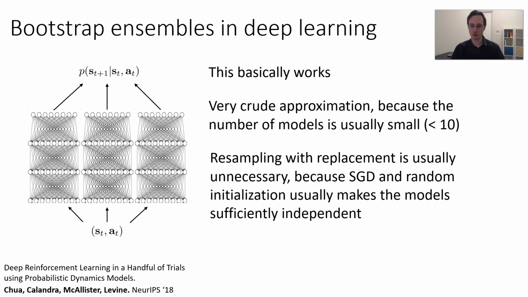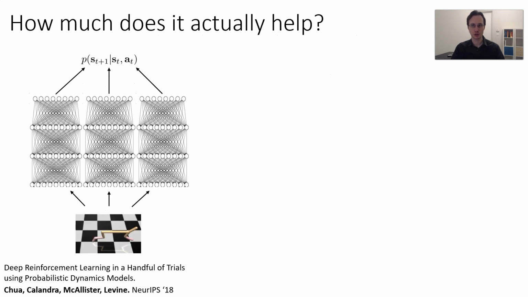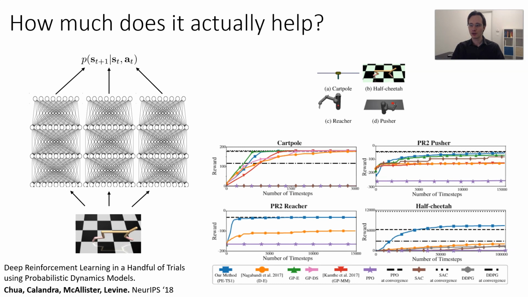So we certainly didn't come up with the Bootstrap, and we didn't come up with the idea of using Bayesian nets, but we did attempt to use it for deep model-based RL, and that turned out to lead to very large improvements. So here are a few benchmark tasks: cartpole, half cheetah, reacher, pusher. You saw the half cheetah before. Here are the results for using the Bootstrap ensemble with model-based RL, using the same recipe as before.